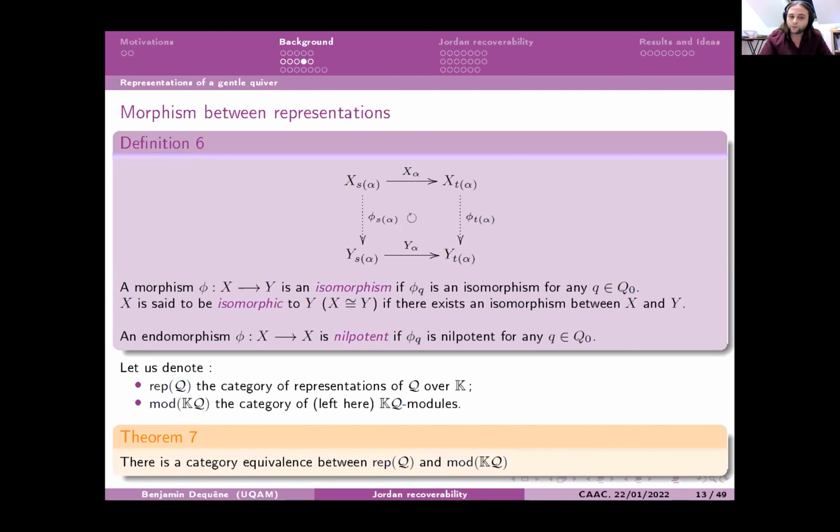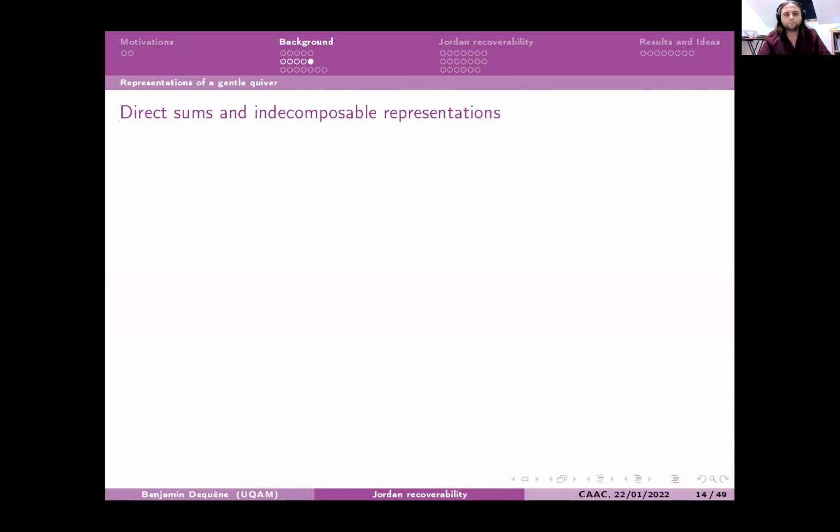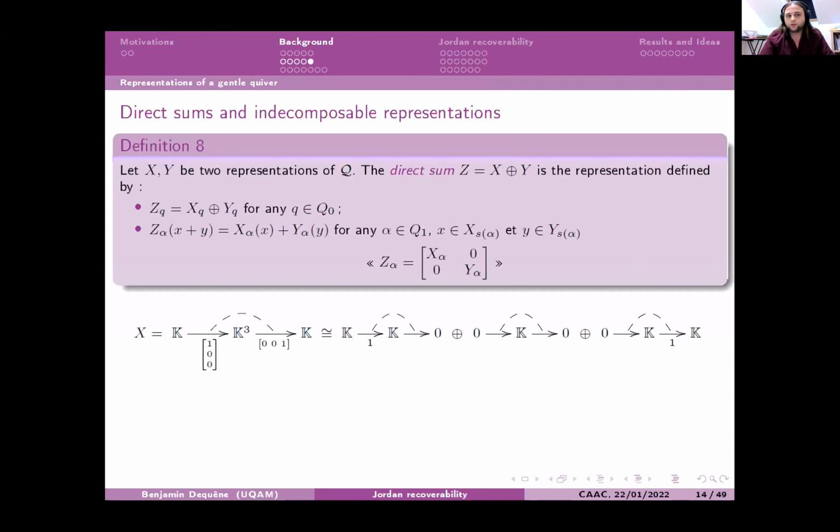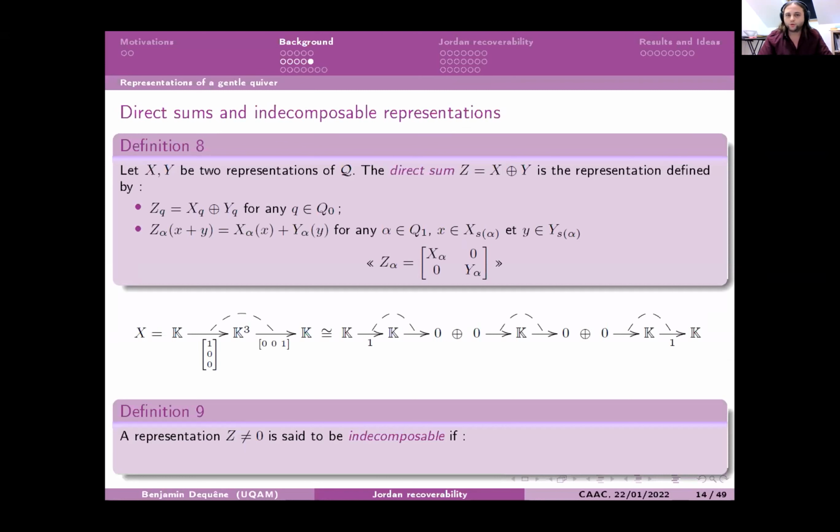Here it is an equivalence of categories between the two, so representations of the quiver and modules over the gentle algebra. So we can also define a direct sum between representations. You can just have in mind the picture in the middle of the slide. So the direct sum of representations will work like you think, I think. And then we can say that a non-zero representation is indecomposable if you can't write it as a direct sum of representations.